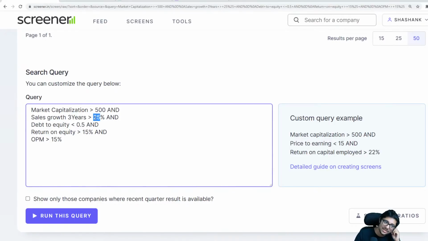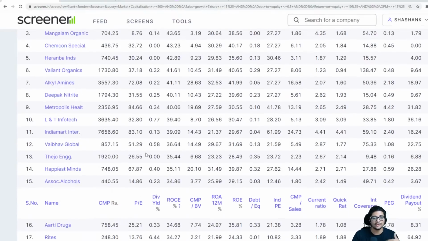What you can do is you can say, you know what, sales growth, I don't want 25%, I can make it 15% sales growth. Okay, just make it 15%. And operating profit, I'm okay with 13% also. And maybe ROE, I'm okay with 10. Again, if you want to figure out, you'll get more stocks.